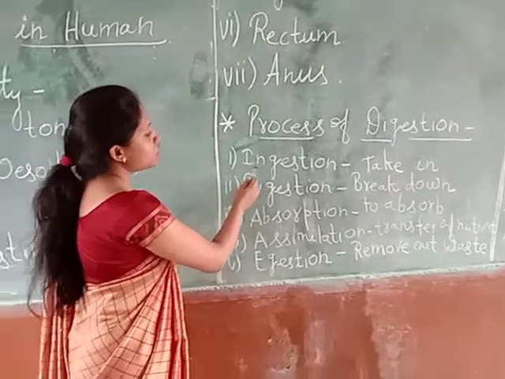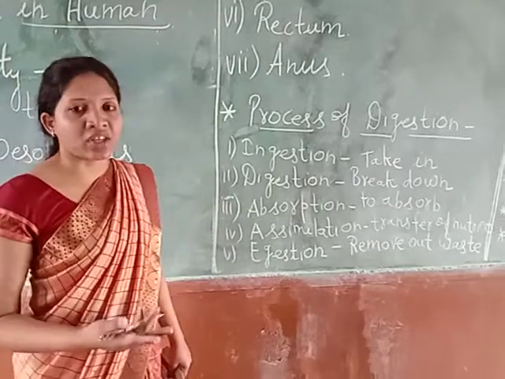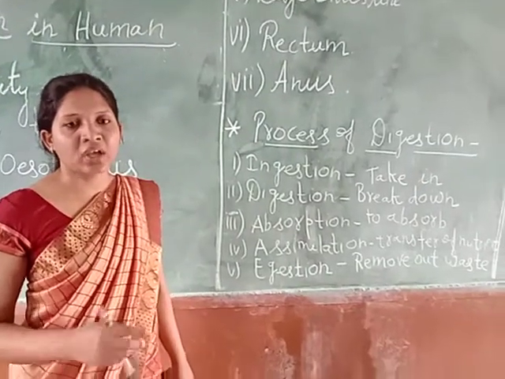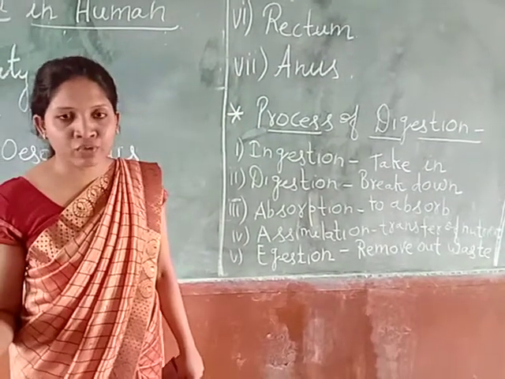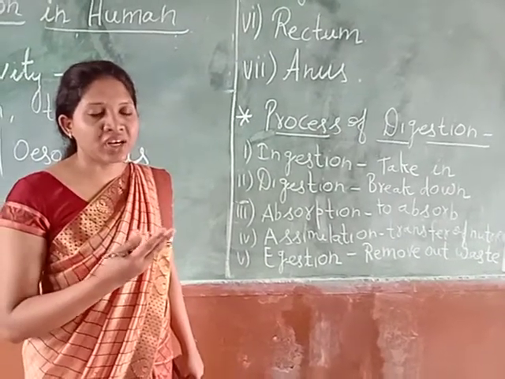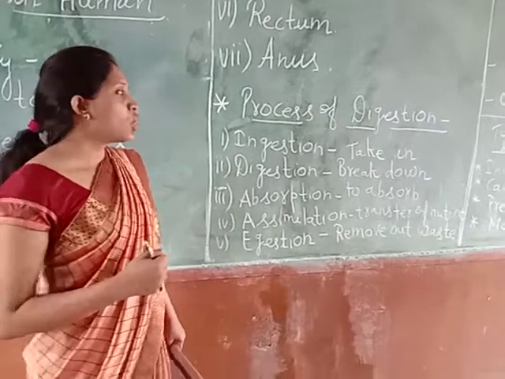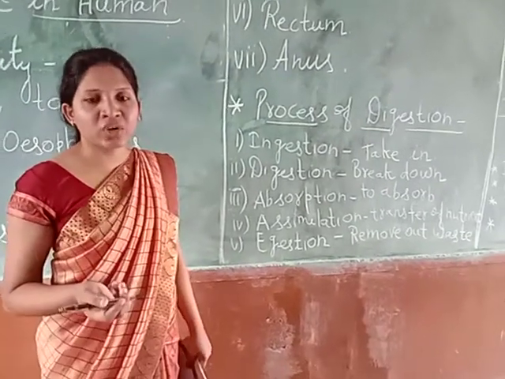First step is ingestion. Whenever any living organism is eating, there are different ways of eating food. For example, human beings eat in a different manner, animals eat in a different manner, insects eat in a different manner, and even plants eat in different manners.